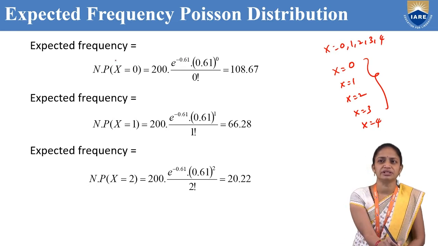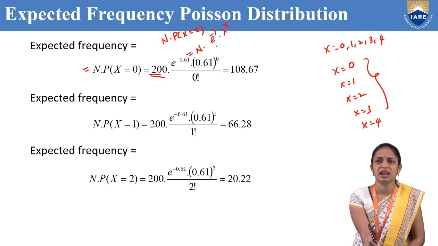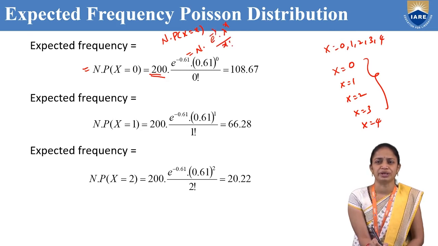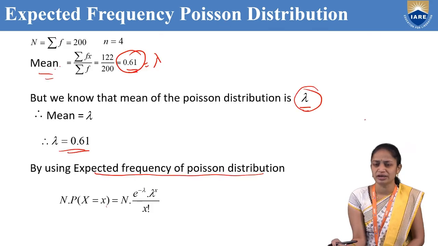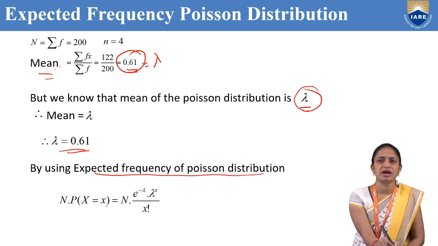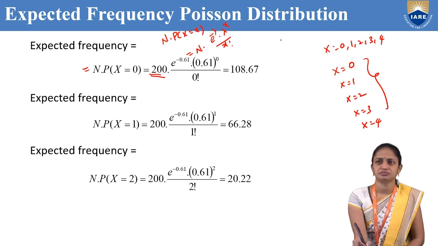So the expected frequency for x equal to 0 is n into P(x equal to 0). Here n is 200, and we know that n into P(x equal to x) is n into the Poisson distribution formula, e power minus lambda, lambda power x by x factorial. The lambda value we have already solved, so lambda is 0.61.